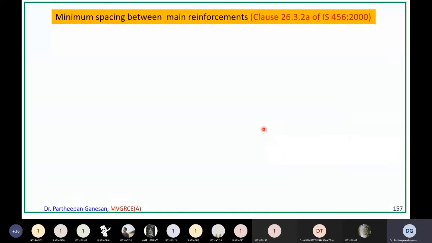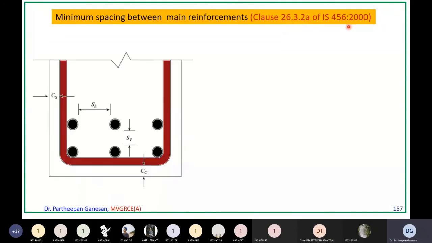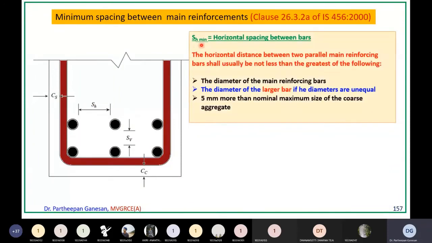So now, what is the minimum spacing between the main reinforcement? As I told you, there is a horizontal spacing and there is a vertical spacing. Now, minimum spacing between the main reinforcement is given in 26.3.2 A of IS 456. So what it says is here, this is the minimum, this is SH. So SH minimum, a horizontal spacing between bars.